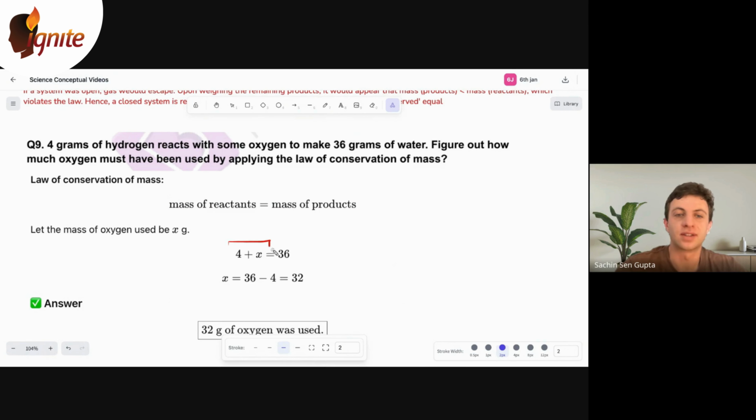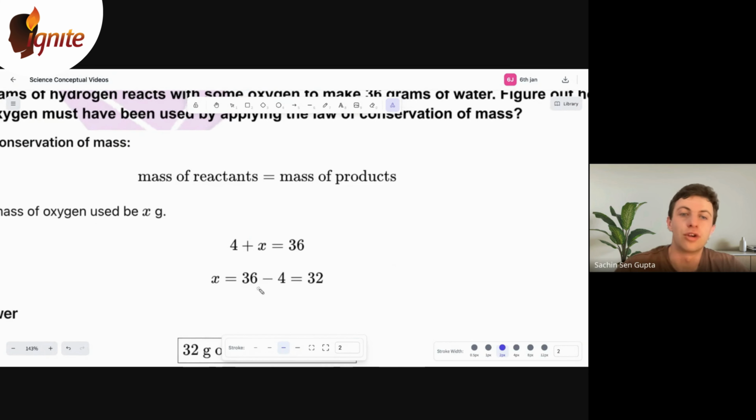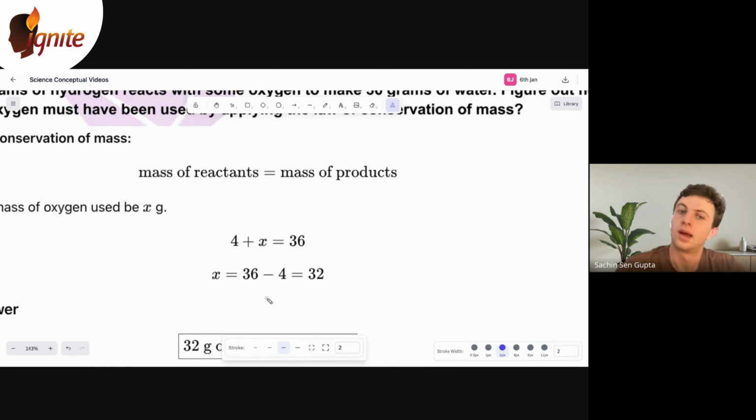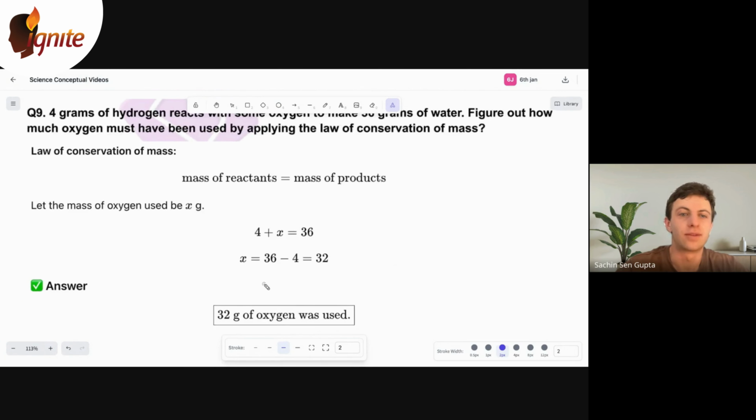And then here's just algebra, right? This is the mass of reactants here, 4 plus x, and 36 is the mass of products, given products and given one reactant, right? So in maths, you know that if we have one variable unknown, we just have to get everything else to the other side and get x by itself, and then you can simplify, and you get 32 grams of oxygen was used. So that's how you do those two questions.